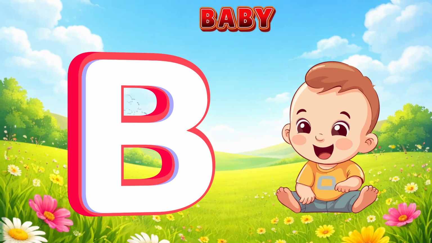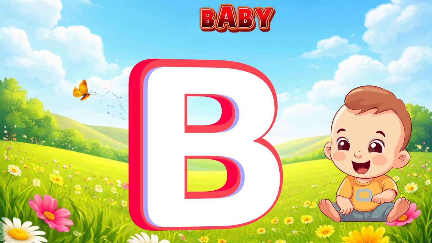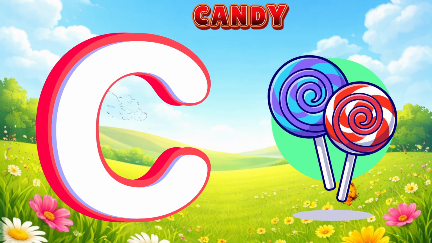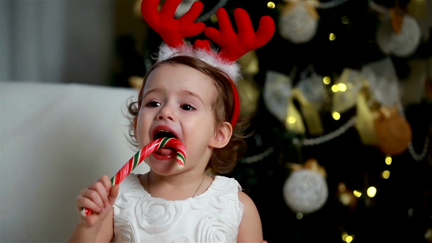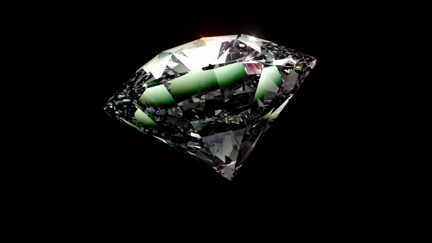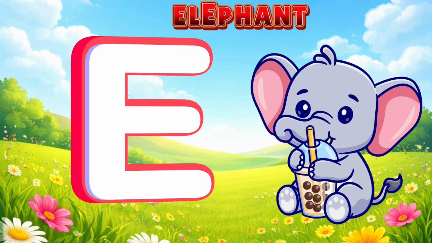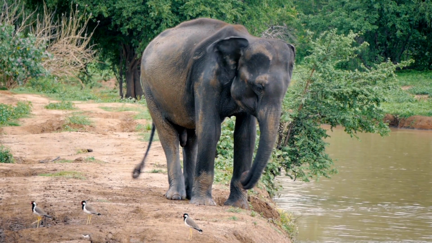Apple. B is for baby. Baby. Baby. Small baby. C is for candy. Candy. Candy. Cool candy. D is for diamond. Diamond. Diamond. Shine diamond. E is for elephant. Elephant. Elephant. Big elephant.